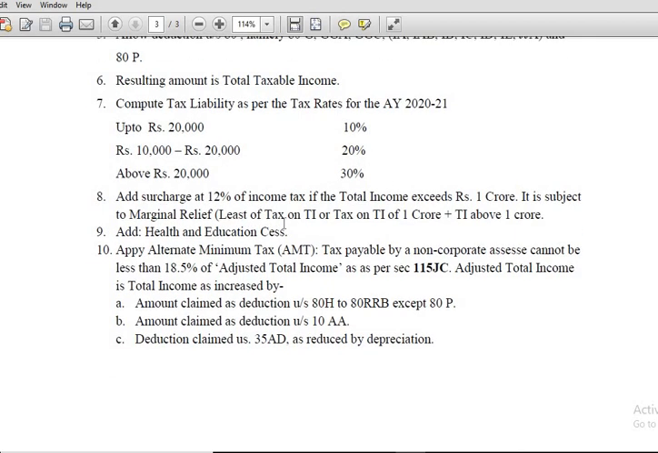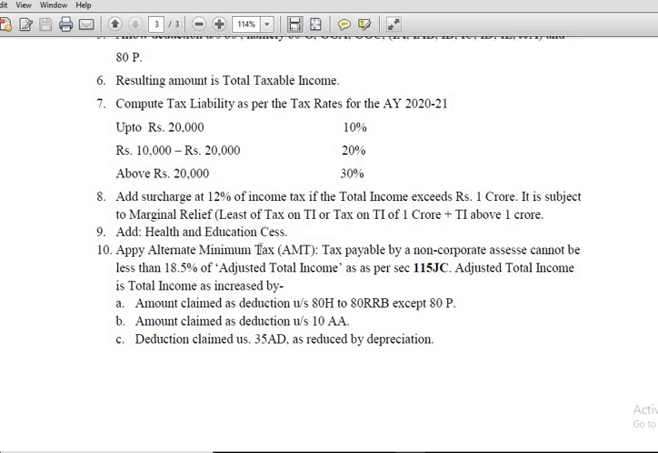Then surcharge should be added at the rate of 12% of income tax if the total income exceeds 1 crore. It is again subject to marginal relief. Marginal relief means the least of tax on total income, or tax on total income of 1 crore plus total income above 1 crore. Of that, whichever is least is to be taken as marginal relief. Okay. Then apply health and education cess at the rate of 4% on the tax.